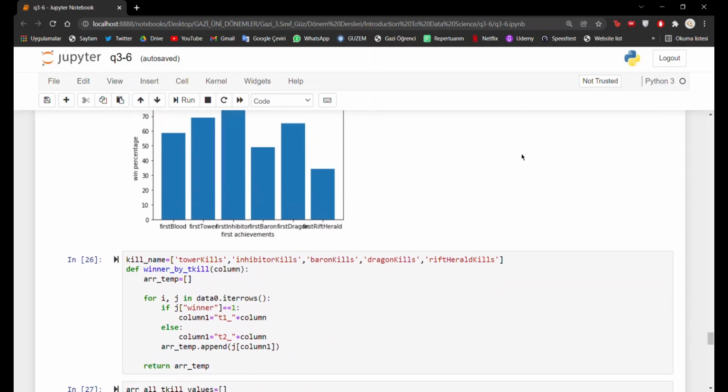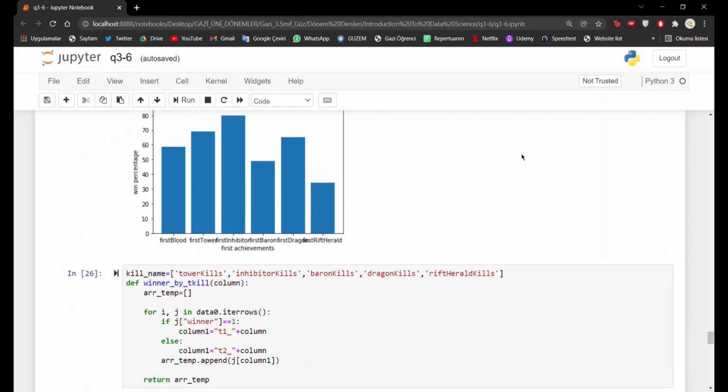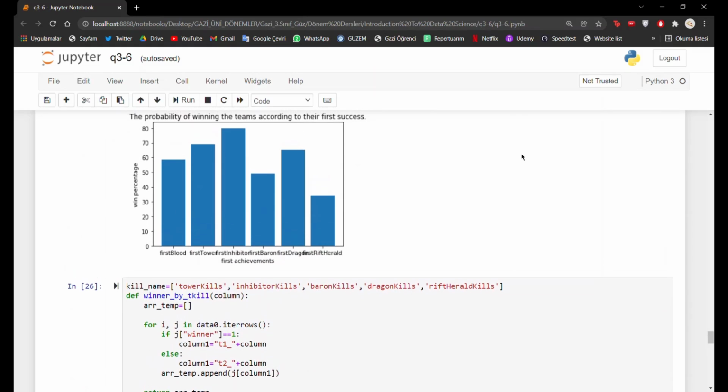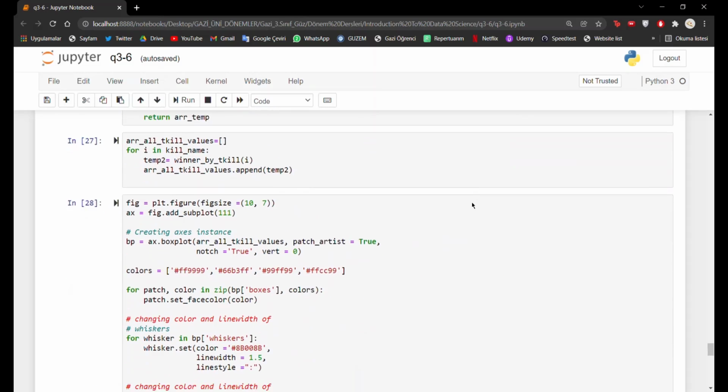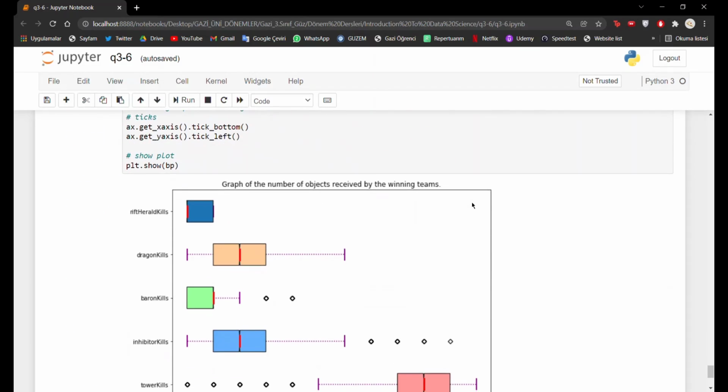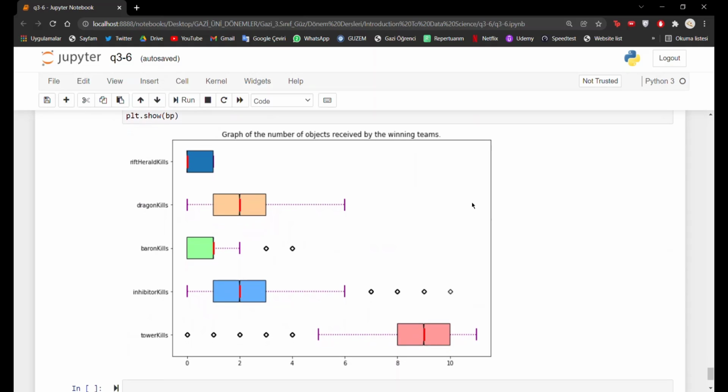Continue with the sixth question. As an example for this analysis, we compared the team result with the first tower with the team that won. Based on this process, we subtracted the count of how many of these first stages all winning teams took. We visualize this data like this, and when the analyzer made the structure for the game, the most significant value was the first dragon.